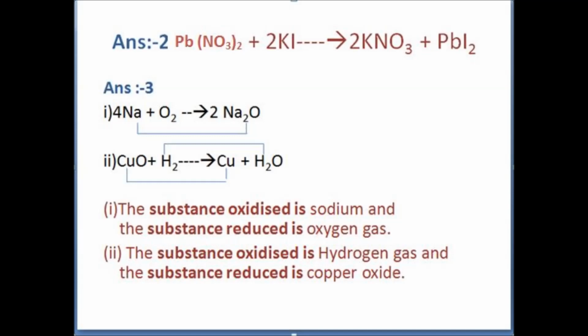Here, while moving from reactant to product side, copper oxide loses its oxygen and becomes copper. So here copper oxide will get reduced, whereas hydrogen gas gains the oxygen. So here the hydrogen gas will get oxidized.